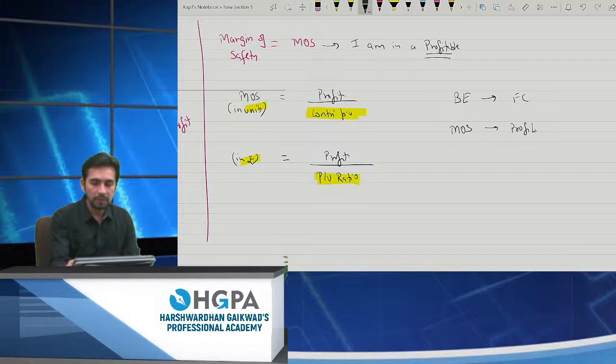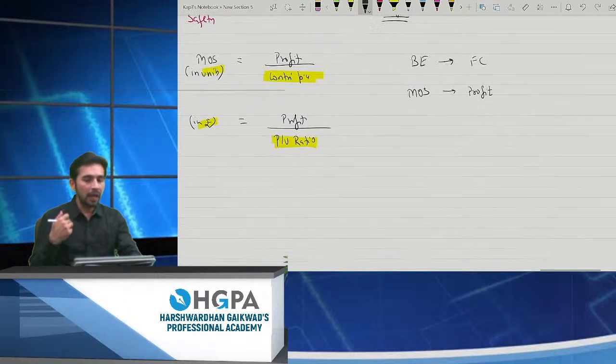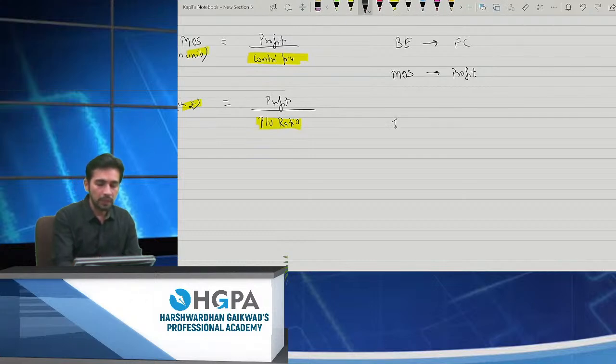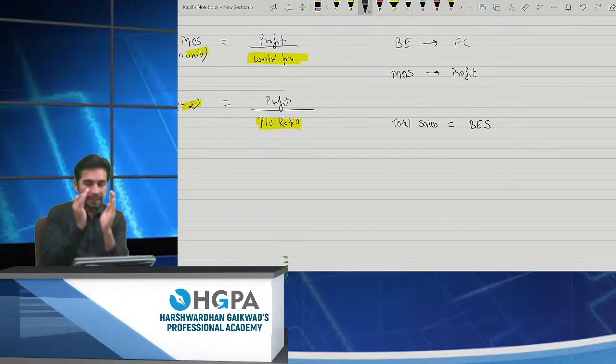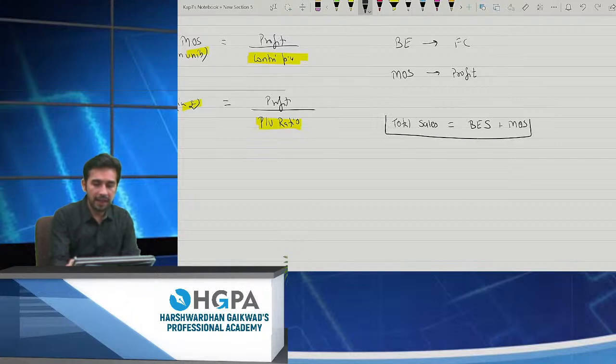This is very simple, right? Now I am telling you, what about my total sales? The total sales is divided into two parts. First is the break even sales. At this level, I am not earning. After this level, I'll start earning. What is that level? That becomes MOS. So my total sales is divided into two parts, where the first level is break even and